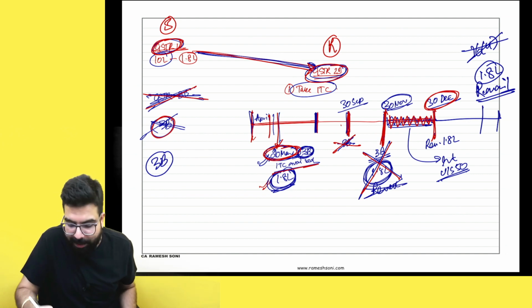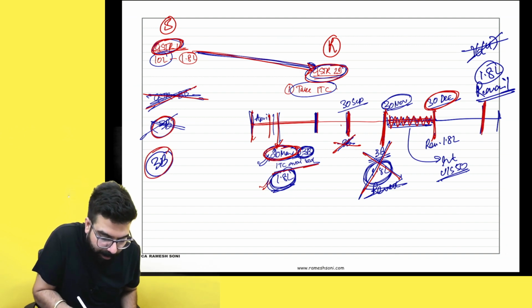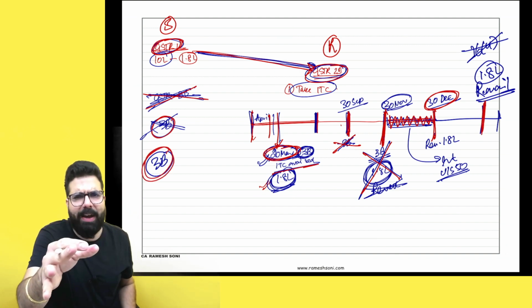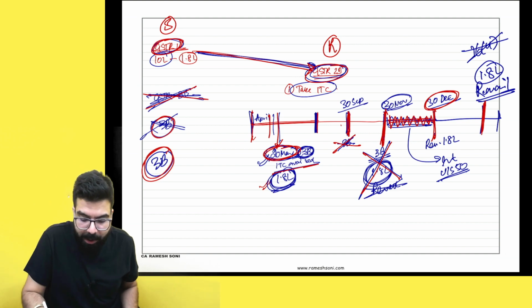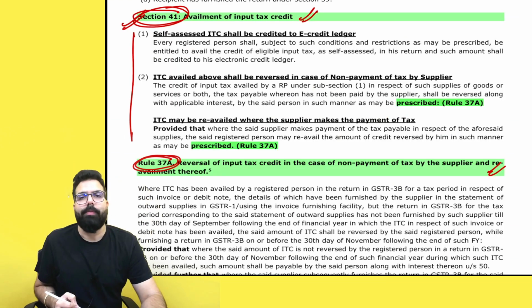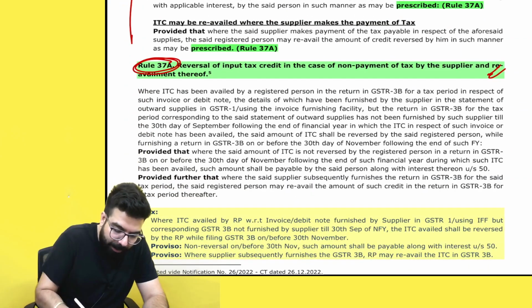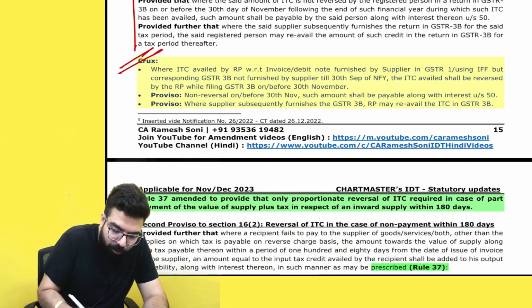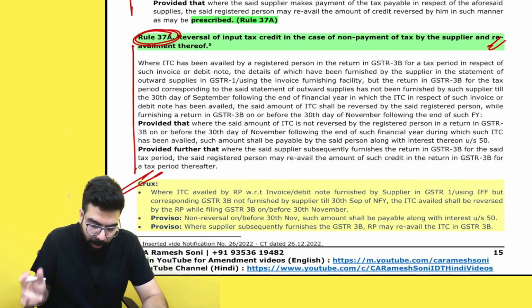Sir, what if supplier later goes ahead and files his GSTR 3B? Whenever supplier files his GSTR 3B, you can re-avail the credit. There is no time limit which is applicable. That's all is being told by section number 41, read with rule number 37A. I have gone ahead and given the crux over here. You guys can read the crux. The one which I have told, the same thing has been written over here.